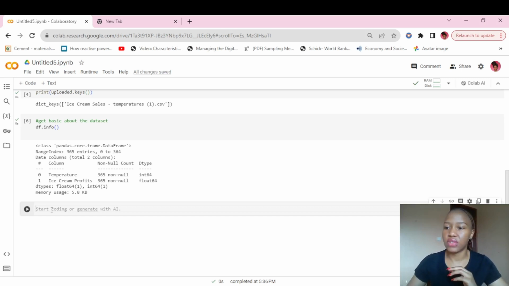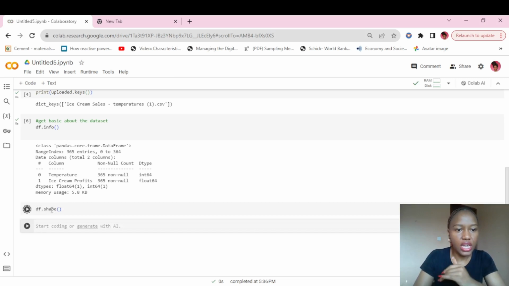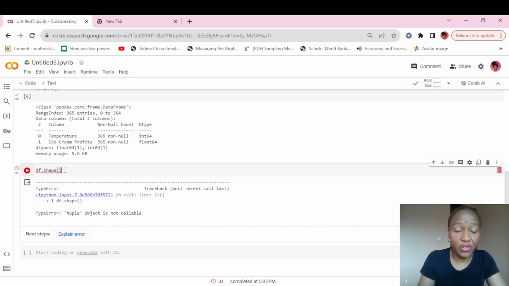So what is next after saying that? We want to know the shape of this data. What's the shape of this data? The shape meaning the rows and the columns. Okay. Yes, this is good. It's good when you get errors, because now I remember that df.shape does not have these parentheses.